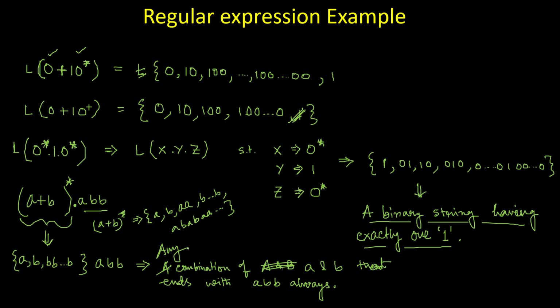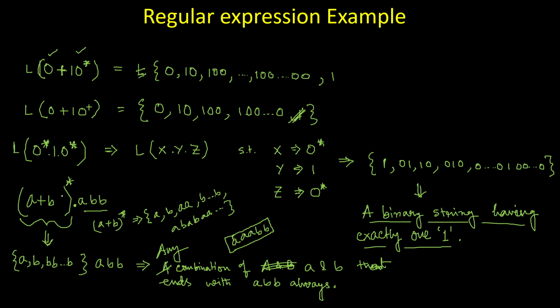The reason is that this particular string is not possible to generate if the star is somewhere over here.